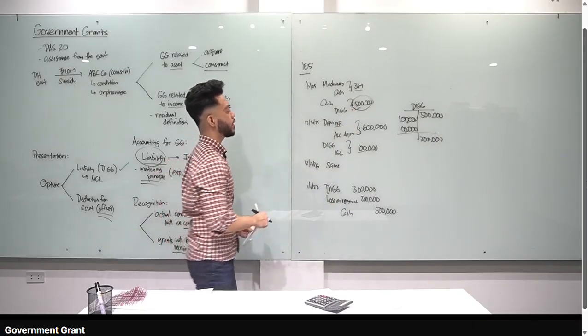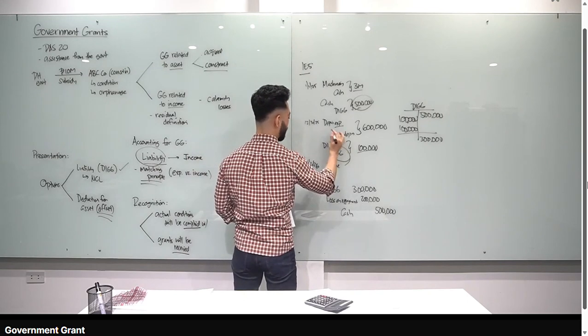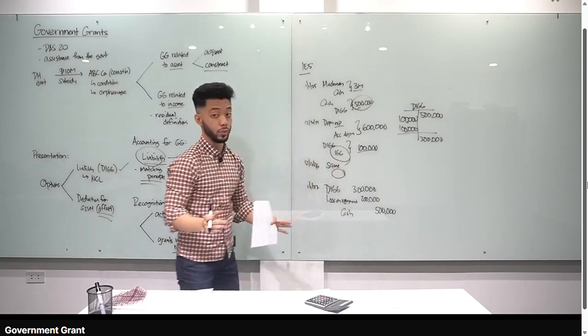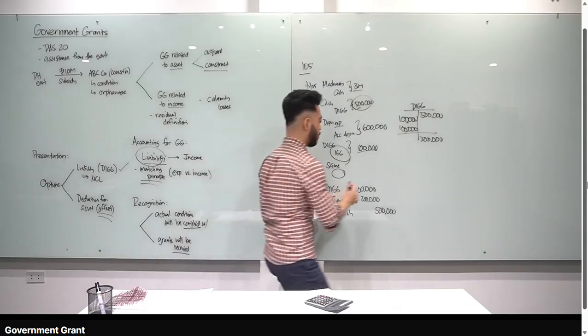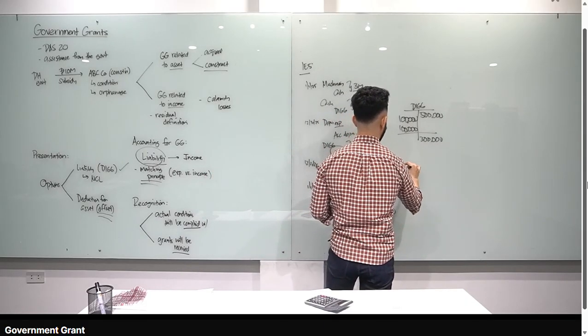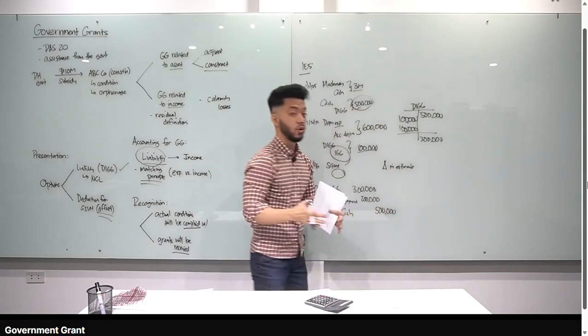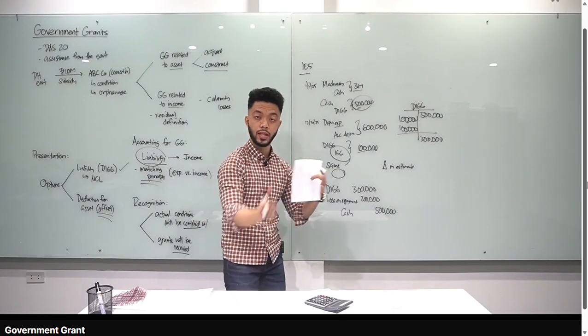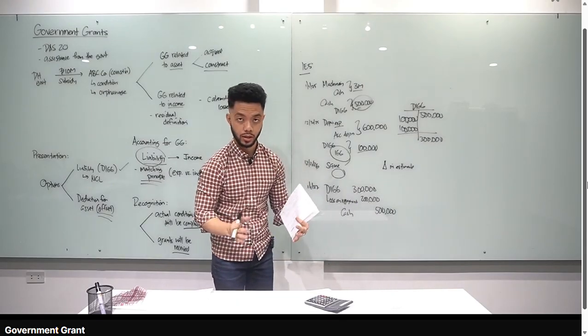Take note class na hindi na natin pinakialaman yung mga na-recognize natin na IGG sa 2025 and 2026. Kasi this is as if meron tayong change in estimate. Alam natin, pag change in estimate, prospective yung application or moving forward. Hindi mo napapakialaman yung mga ni-record mo na previously. Okay? So tandaan mo yun.